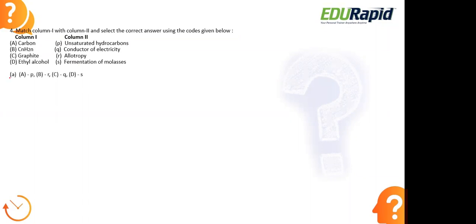Option A: A with P, B with R, C with Q and D with S. Option B: A with R, B with P, C with Q and D with S. Option C: A with R, B with Q, C with P and D with S. Option D: A with R, B with P, C with S and D with Q.